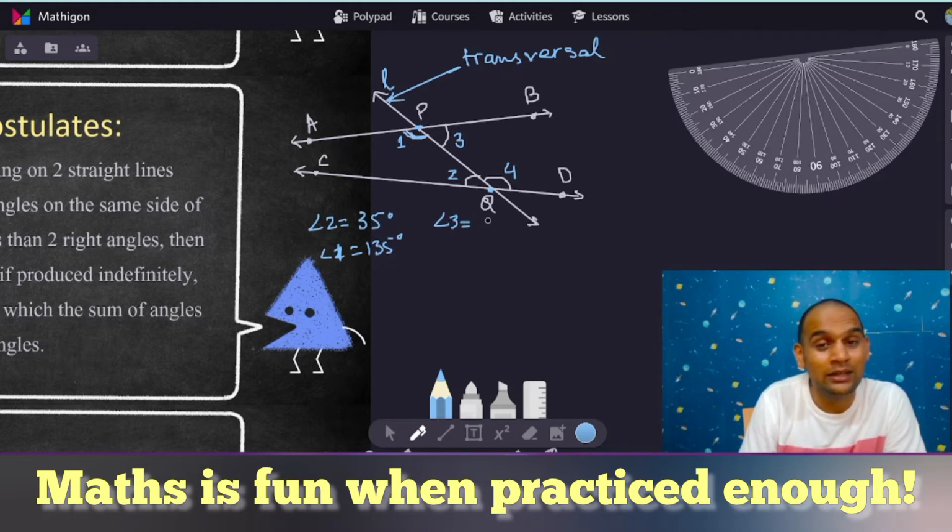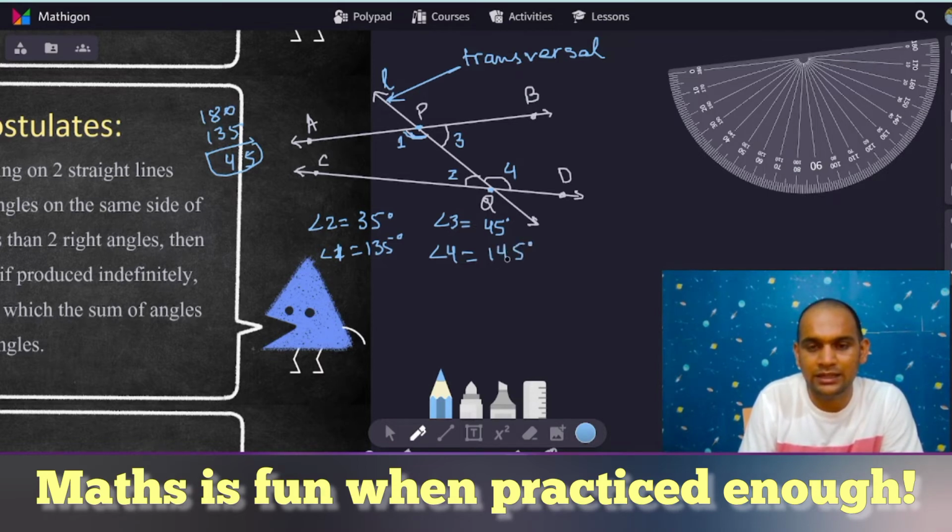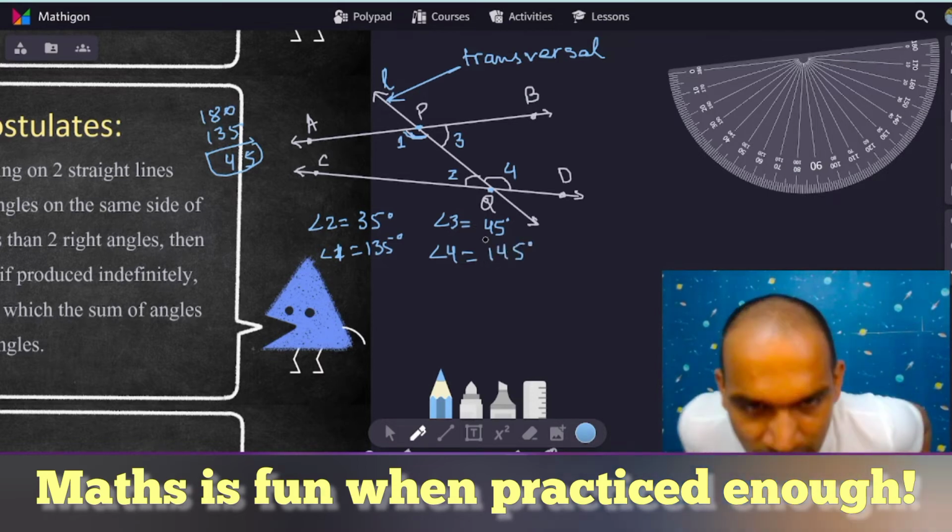angle 3 should quickly be 45 degrees, because 180 minus 135 gives you 45. So this becomes 45 degrees. Angle 4 will be equal to, now angle 2 is 35 degrees, so 180 minus 35 gives you 145 degrees. I hope that is very clear.